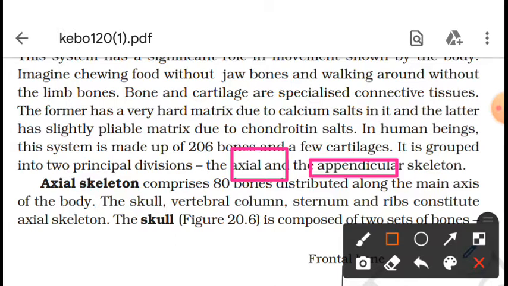The appendicular skeletal system is mainly made up of limbs, meaning forelimbs and hind limbs and related girdles. So there are two principal divisions of the skeletal system: axial and appendicular.